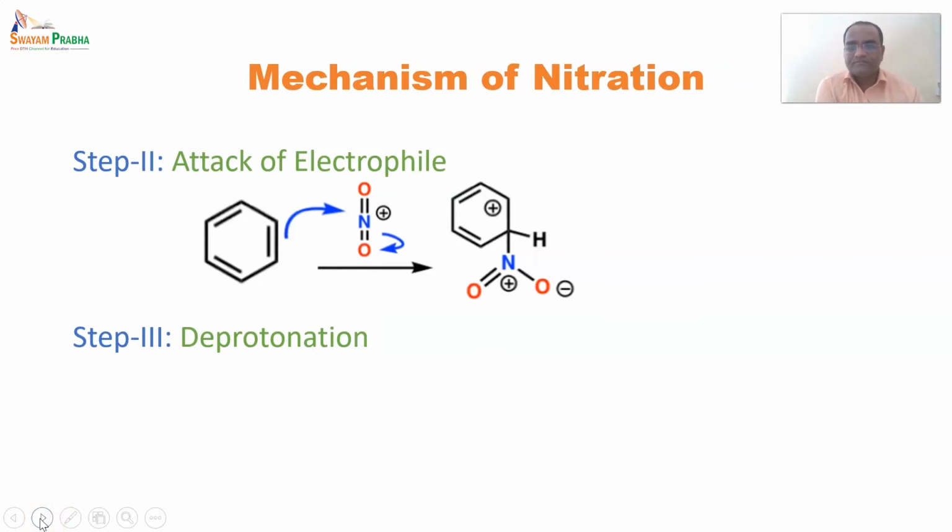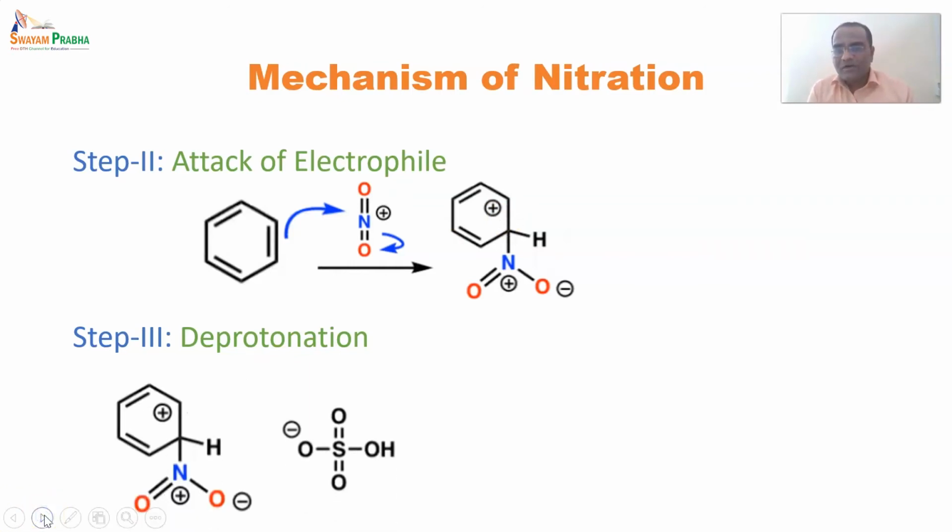And the third step is deprotonation. Deprotonation means that the hydrogen atom from here is removed, and it donates electrons towards this carbon, due to which the benzene ring is stabilized again and forms a pi bond once more. The electrons of the hydrogen are given away, and this is formed due to the sulfuric acid structure.